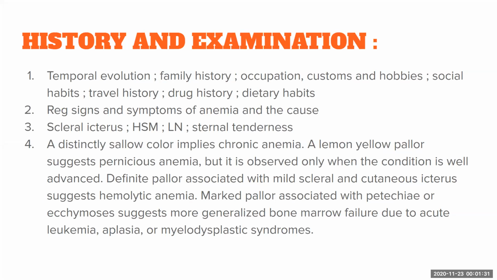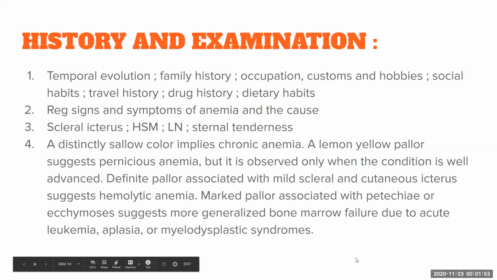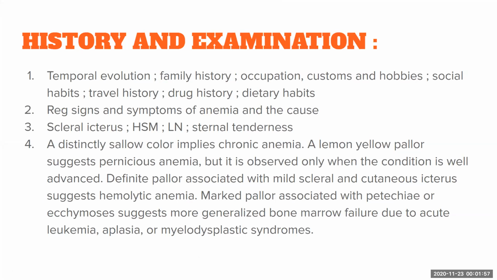Next, we should ask about the signs and symptoms of anemia. As I said, if the anemia is well compensated, for example, in hereditary spherocytosis, which is going on for a long amount of time, the patient will be asymptomatic. The hemoglobin might be 6 or 7, but the patient will be asymptomatic. But a patient with a drastic drop in hemoglobin, for example, following injury, might present with giddiness and postural hypotension. Scleral icterus can give a clue to hemolysis. Hepatosplenomegaly, lymphadenopathy, and sternal tenderness can indicate underlying malignancy.